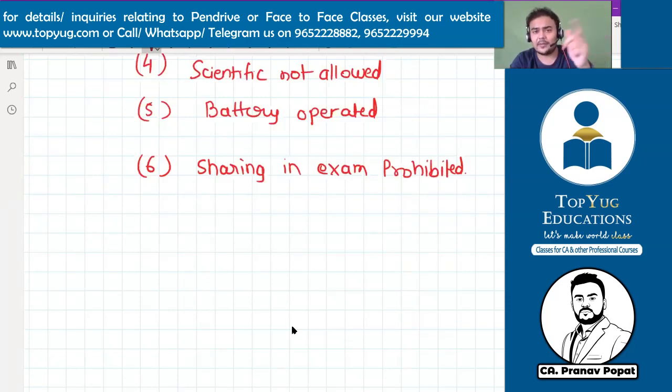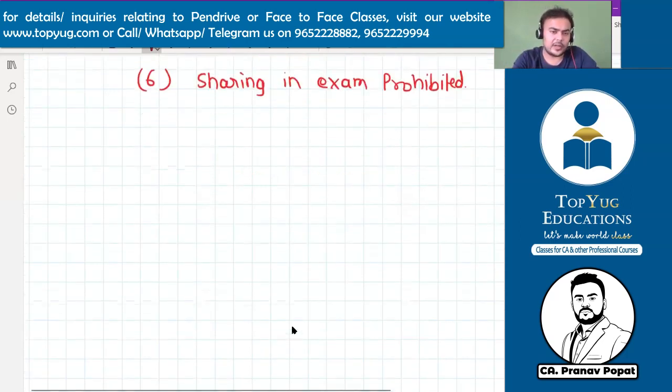One should be in your bag and one on the table. If the calci on the table is not working, you can ask the invigilator to get the other calci, but you cannot take a calci from anyone else. Even if it is his extra calci, you cannot take it. So be assured that you have 2 calcis, or otherwise if there is 1 calci, it should be in workable condition. Okay guys, correct.